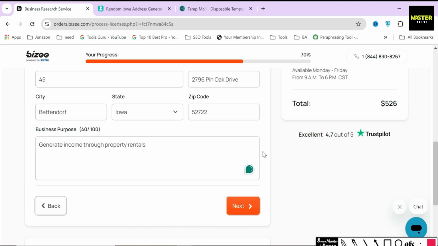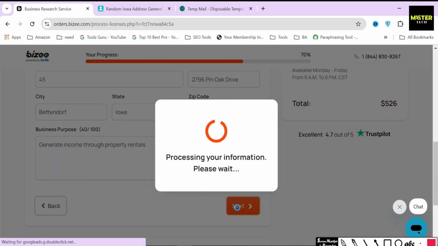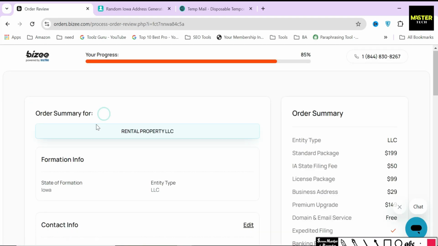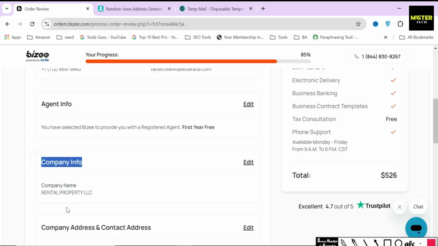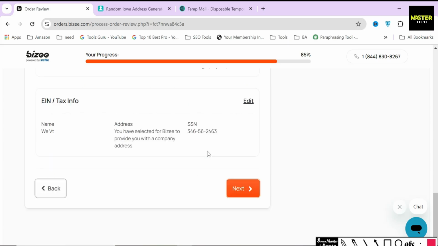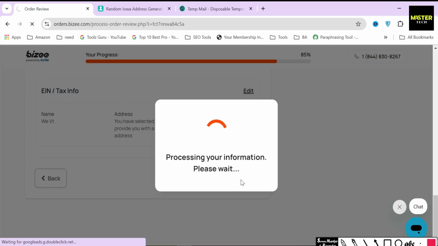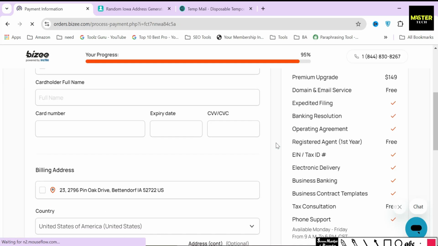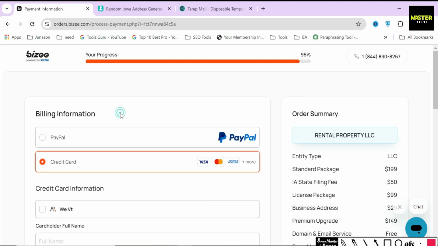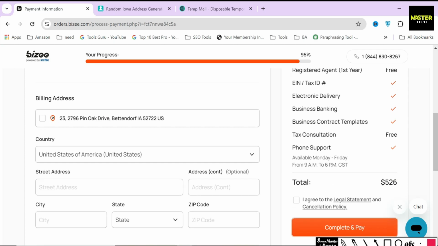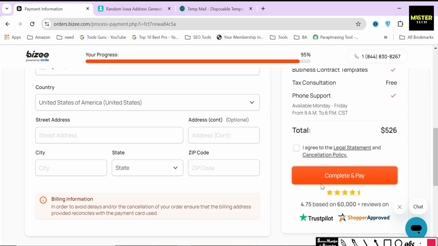After providing all the information, Bizee will take you to a review page where you can see all the information you provided so far. Here you can easily edit any of the things you like. You can also include or exclude any services you want from here. Once you are satisfied with all the plans, packages, and customization, you can click on the next button. After that, Bizee will show you your total due amount. Once you are done with the payment, they will start processing your order, and you will receive your LLC formation documents within 2 days to 3 weeks depending on your package type.